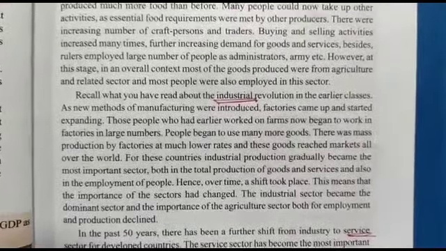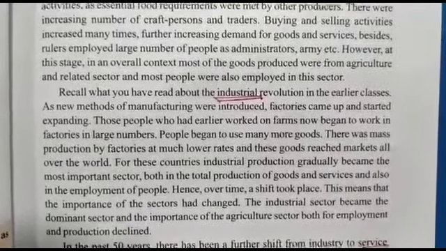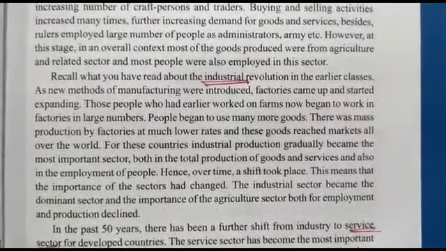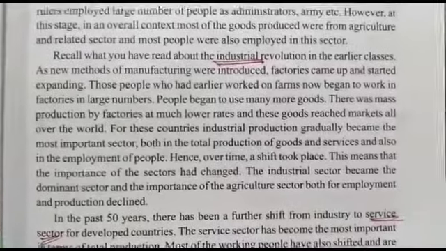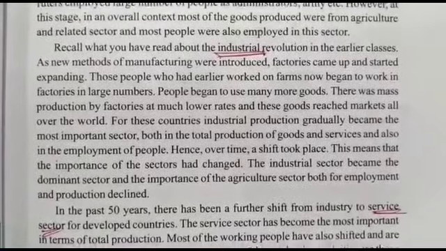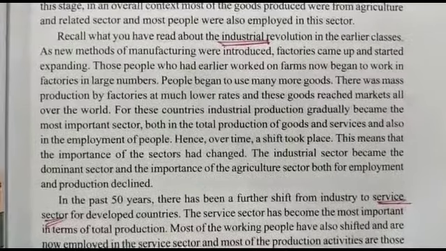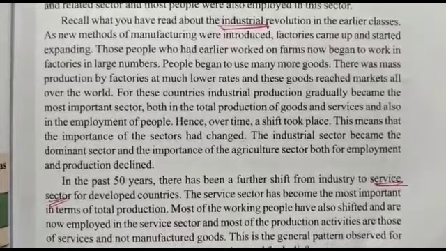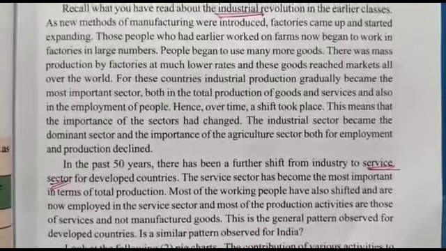Second one is the industrial sector. The factories started expanding. Those people who earlier worked in the farms now began to work in the factories in large numbers, and people began to use many more goods. There was mass production by the factories at much lower rates, and these goods reached markets all over the world. So it is a great work of the industrial sector.